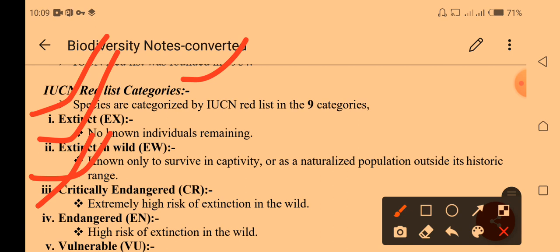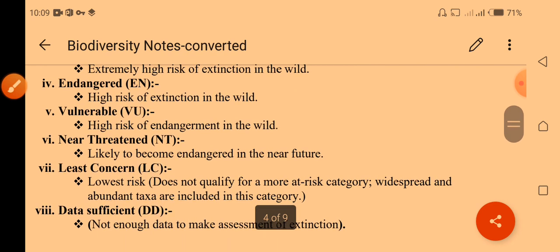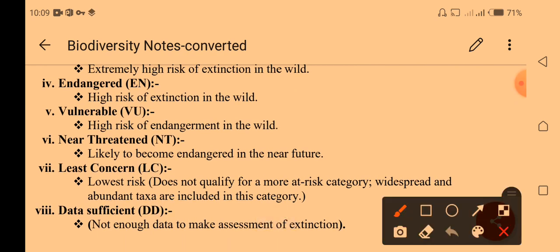The next one is endangered. Endangered means species at risk in the wild. The main difference is that they may die, but it may take time. They are not extremely endangered, but they need to be protected because their birth ratio is very low, their death ratio is very high, and their environment has become very critical for their survival. So we call them endangered.